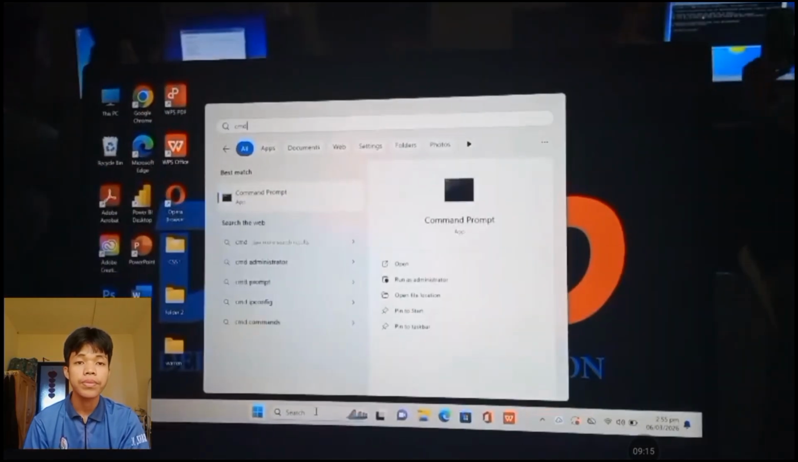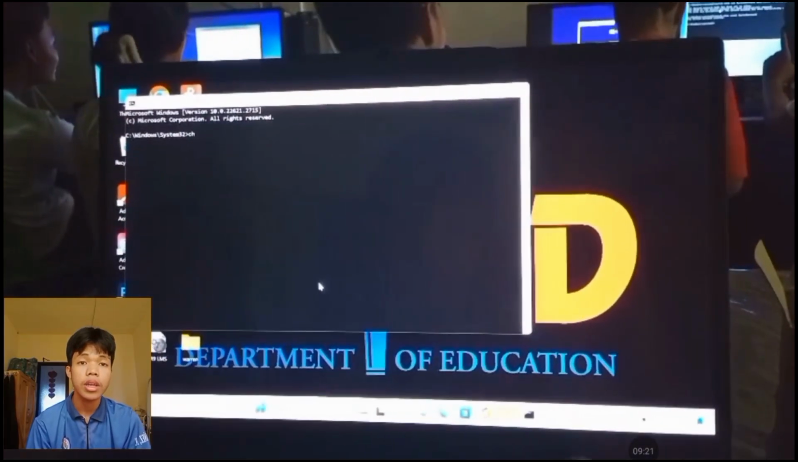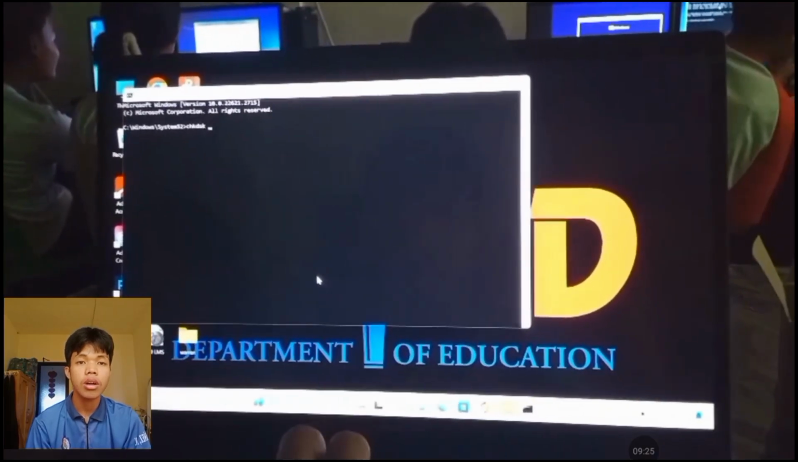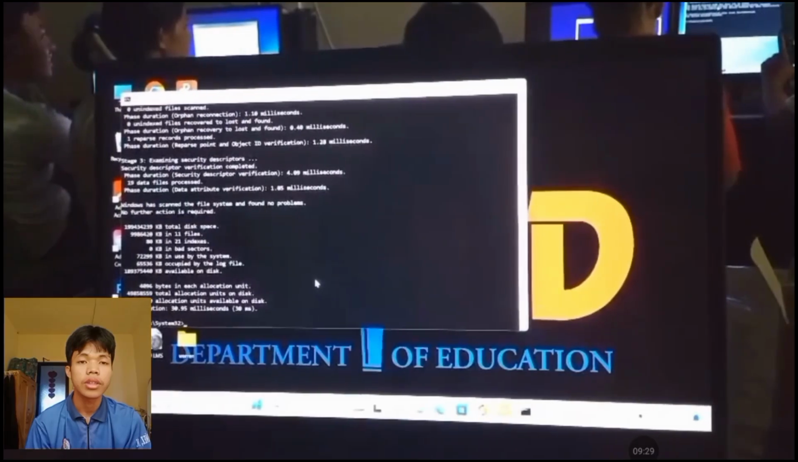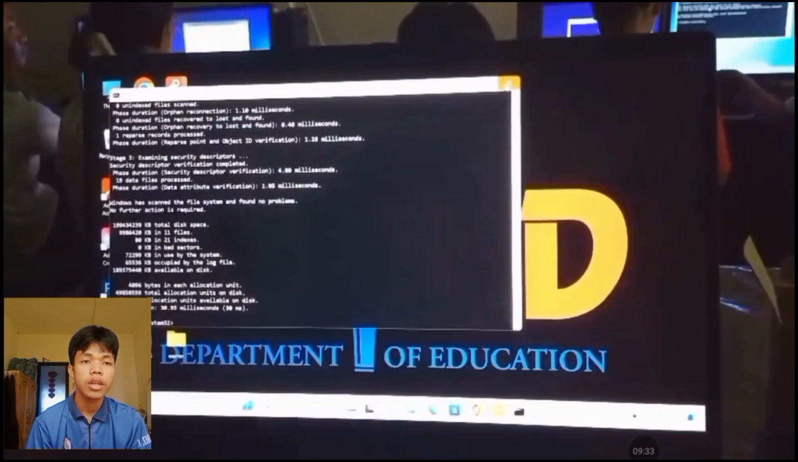And the next is we need to check the hard disk. So run the command prompt as administrator and type chkdsk space e:, and that's it. It is finished checking the hard disk.